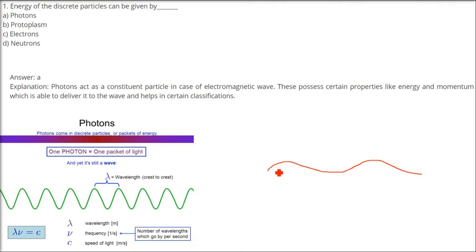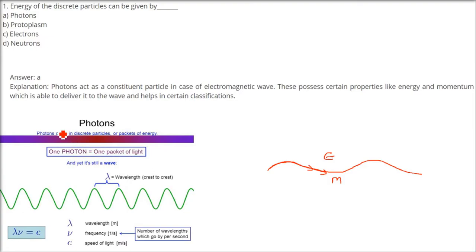So if you go to say seashore, you'll see waves. So energies are passed on. Also momentum will also be there. So the answer is photons actually. So photon acts as a constituent particle if we talk about electromagnetic waves, because it has certain attributes or properties like energy and momentum.